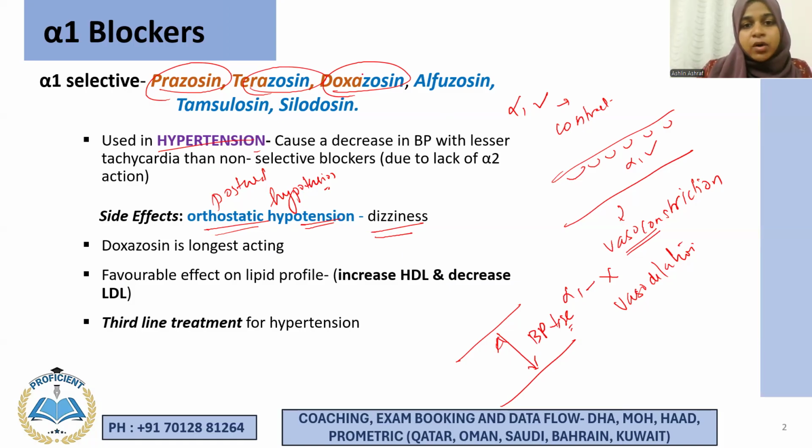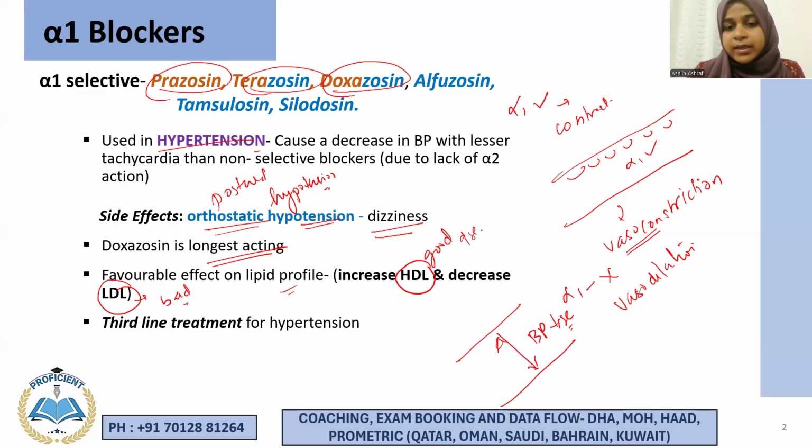Now, among these three, doxazosin is considered the longest acting drug. They also have a favorable effect on lipid profile. What does that mean? Favorable effect means they increase the cholesterol that is good and decrease what you don't need. HDL we call good cholesterol, and we call LDL bad cholesterol. Why? We will look at that in the chapter on hypolipidemic agents. So when you give these drugs, HDL, the good cholesterol, increases, and LDL, the bad cholesterol, decreases.